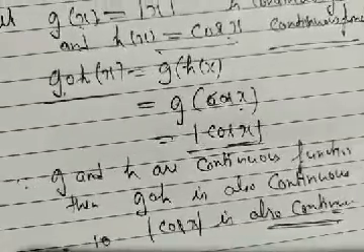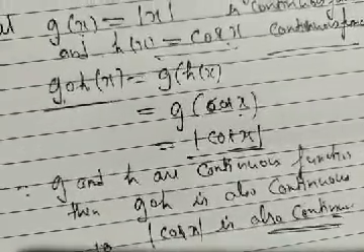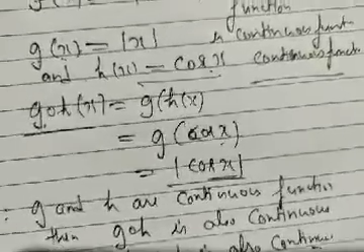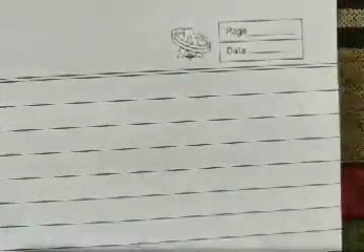I'm going to take another example based on composition of functions so that you will understand better. Now take another example question.